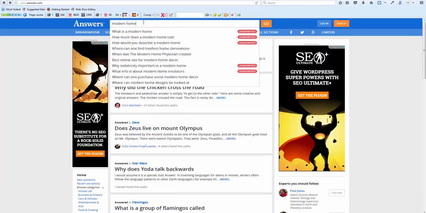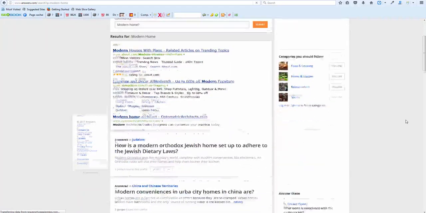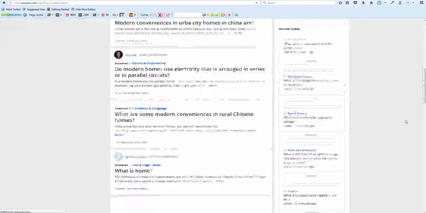If I start to type in things, much like Quora, you have the ability to log in. If you're interested in driving additional traffic to your website, you can use a website such as this one to log in, create a very detailed answer. As a result of that, people will actually go to your bio, which can then link to your website. If I just go ahead, click go, you'll once again find a mixture of different search results that are based upon the subject.